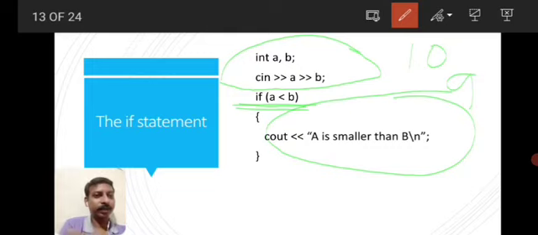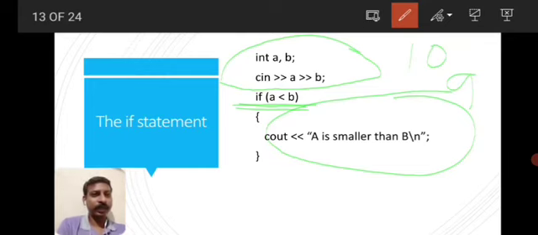The code is to display on the screen. Cout means whatever is written will be displayed on the screen. So we have to display a is smaller than b.